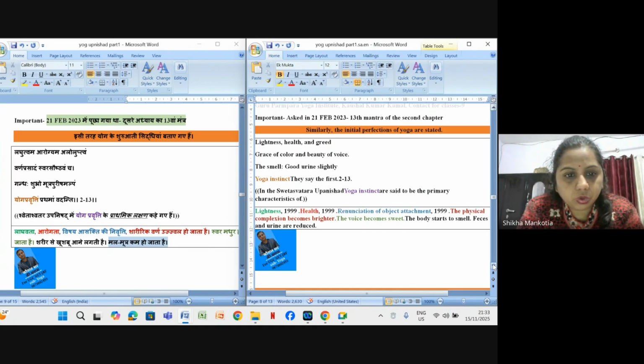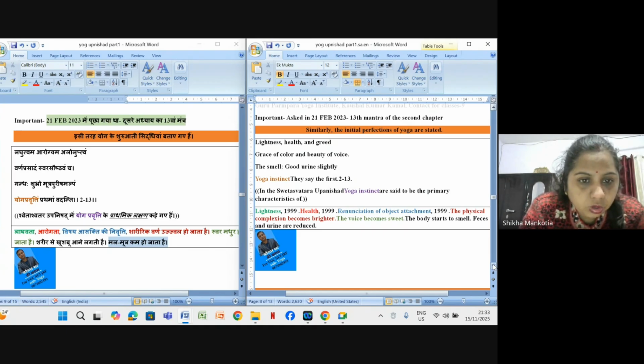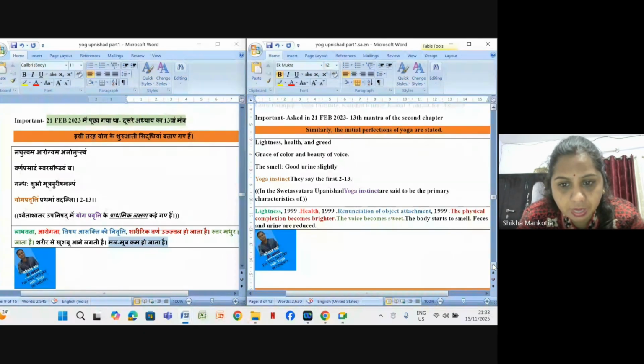"Laghutvam arogyam alolupatvam varna prasadam svara saushthavam cha, gandhah shubho mutra purisham alpam, yoga pravrittim prathamam vadanti." What they are saying is lightness, health and freedom from greed, grace of color and beauty of voice, good smell, and reduced urine and feces; they say these are the first signs of yoga. In the Shvetashvatara Upanishad, these are said to be the primary characteristics.